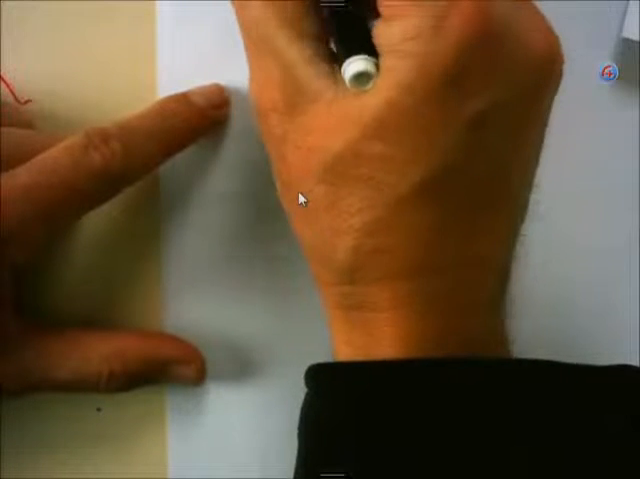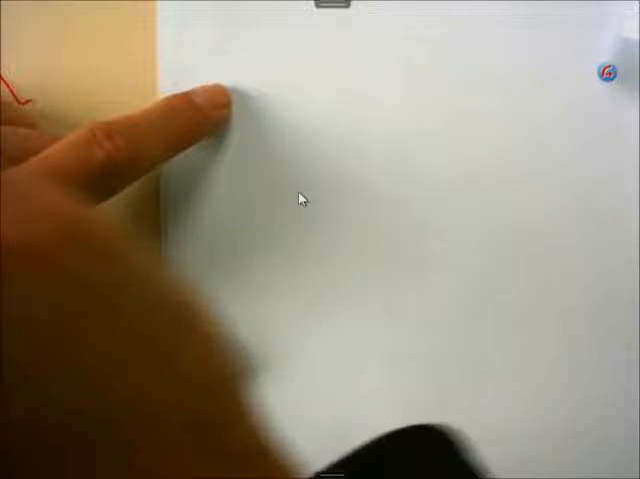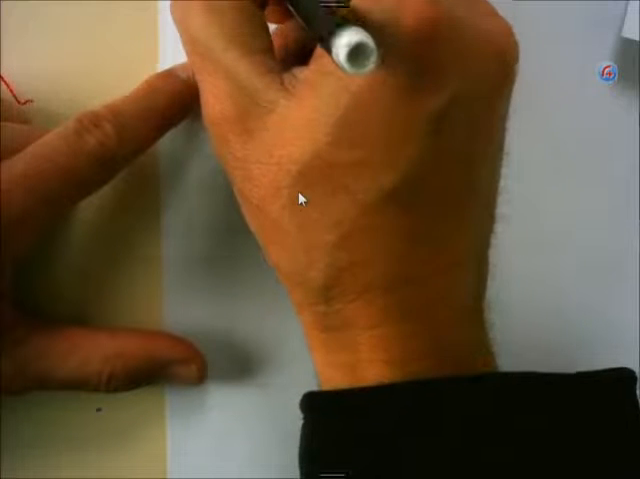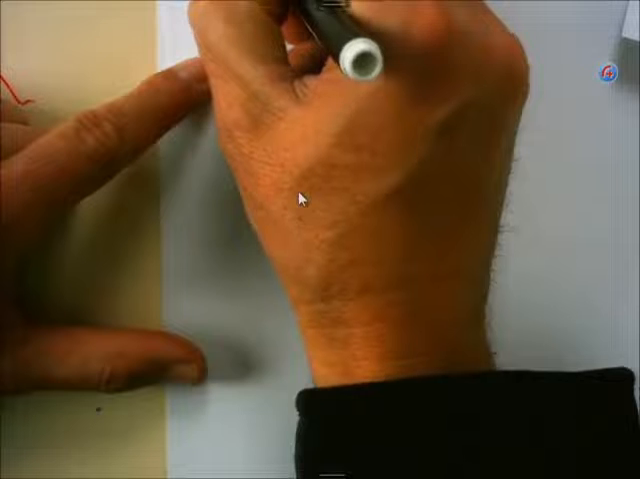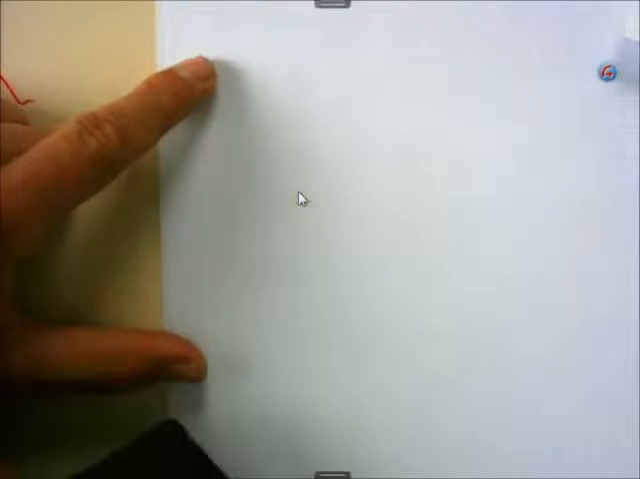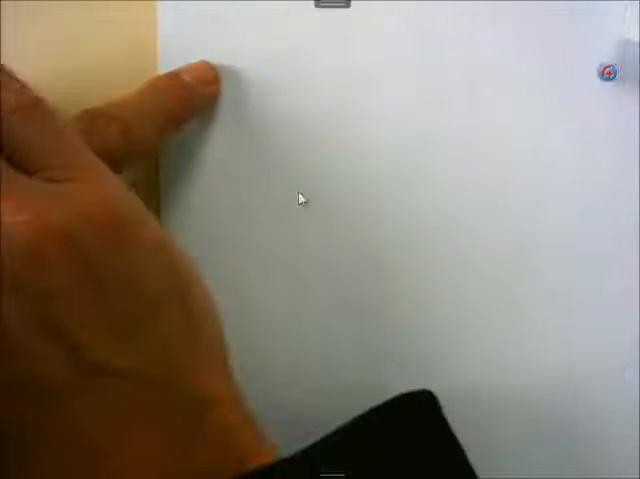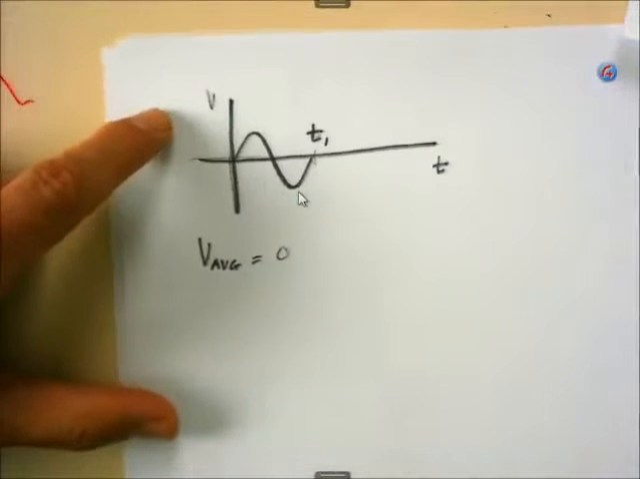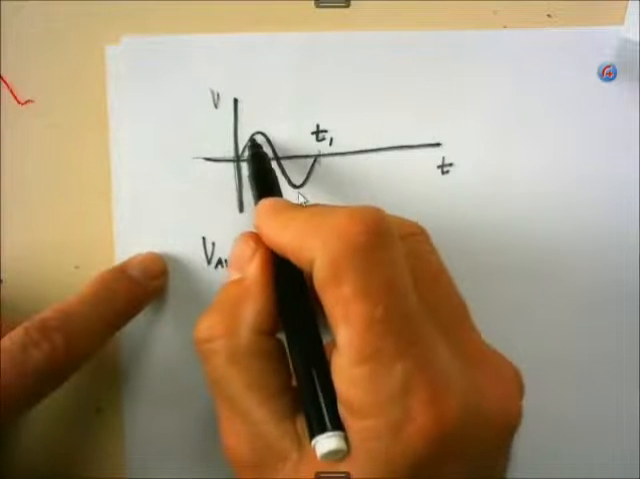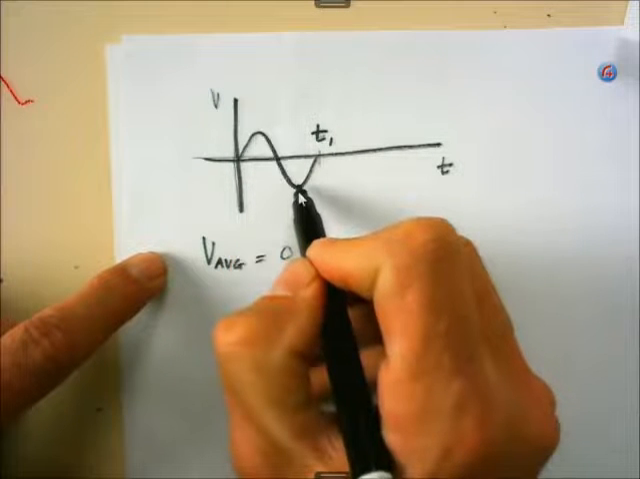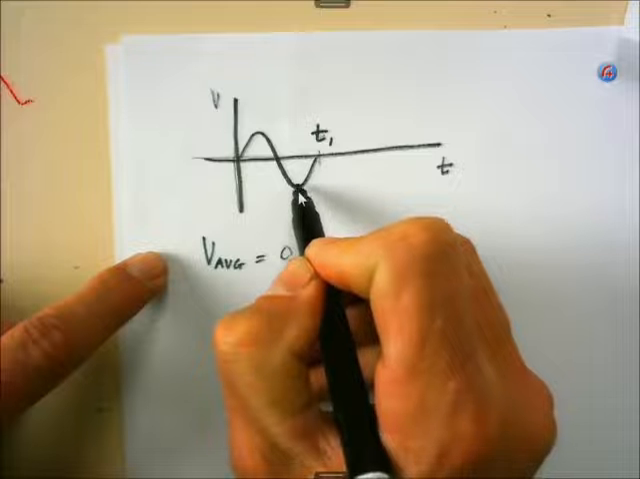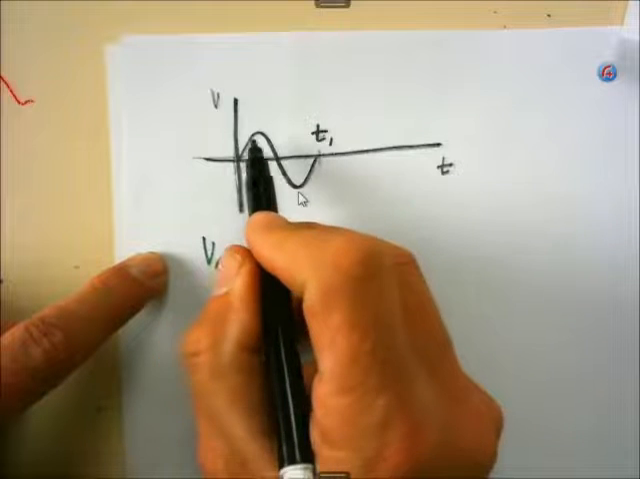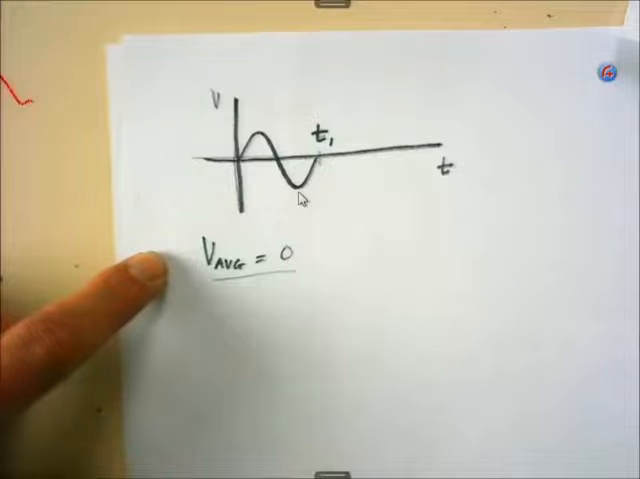Okay, so let's call it T1. If I look at all the values here, then I will be able to say that the average potential difference will have to be 0 for the time from 0 to T1. Why? Because for every value here, I have a negative value there of the same value. Right? So the moment when that happens, my average will have to be 0.